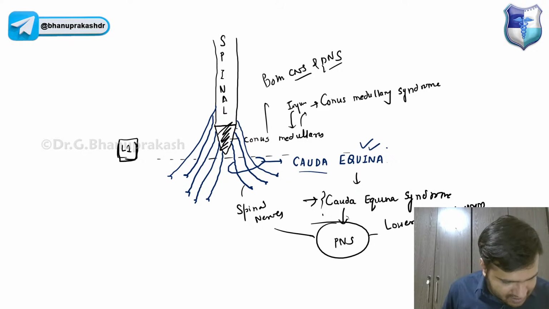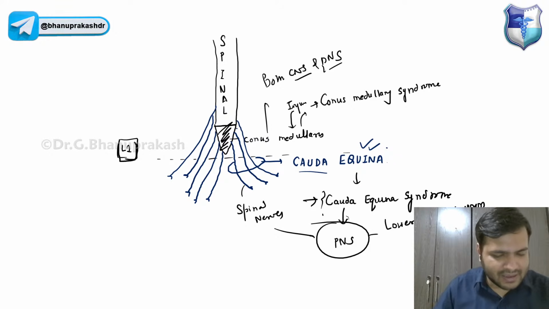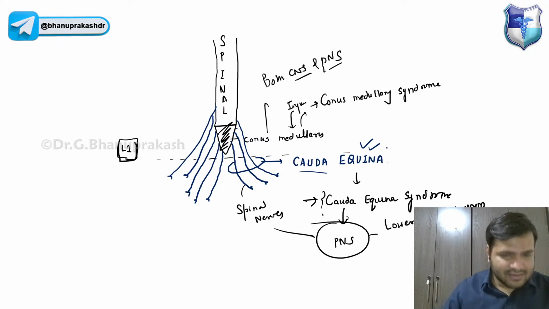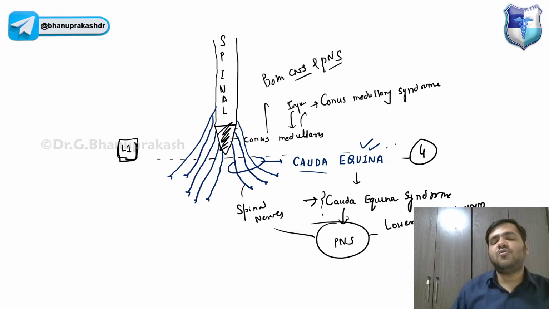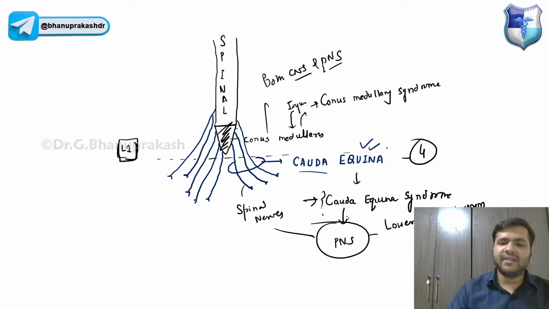Yes, Riti, Samir, Ankit. I hope this is clear, guys. I just wanted to discuss something clinical over here. The lower motor neurons will be affected because these are the lower spinal nerves coming out over here, right? So this is the Cauda equina. That is the fourth external feature that you should know. Is it clear, guys, everyone? Just give me a thumbs up.